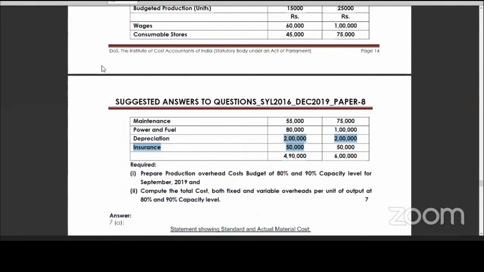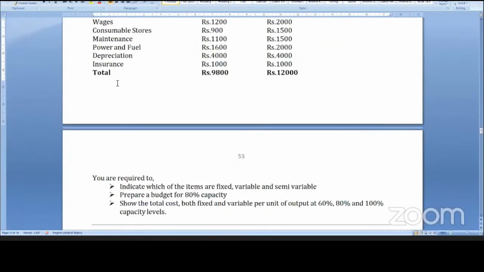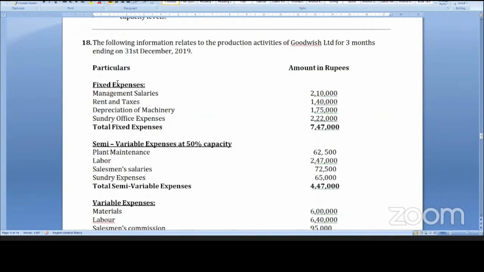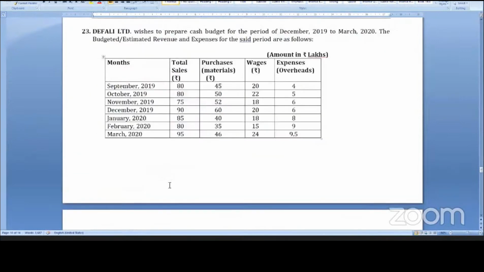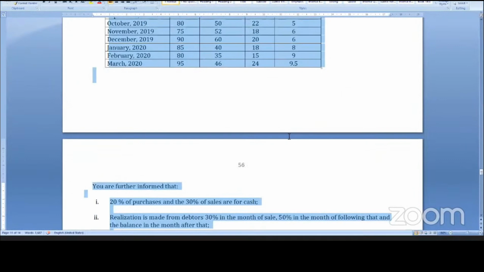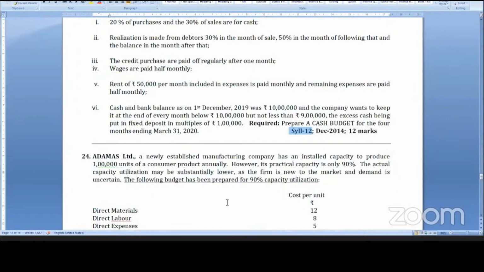So 17th sum, 18th sum is also easy, 19th is also easy, 20th is also easy, students. So for additional problems you can try, you can ignore 23rd sum. This is the 12 marks sum, old syllabus. Lengthy sum, here it is. Syllabus 12, December 14, 12 marks. Nowadays there is no 12 marks sum. So this one you do not need, you can ignore it.